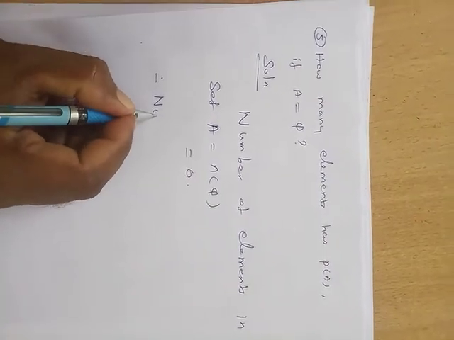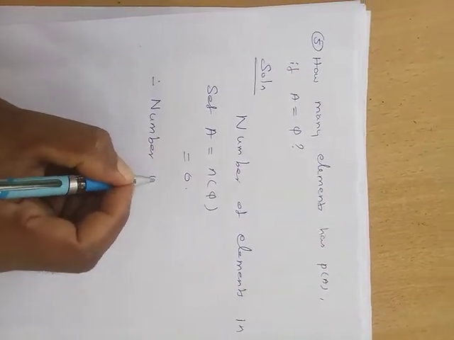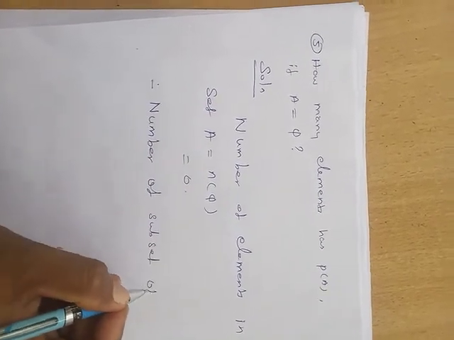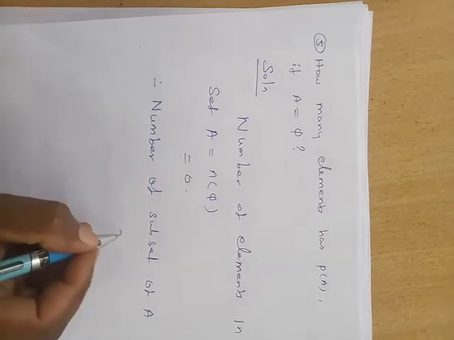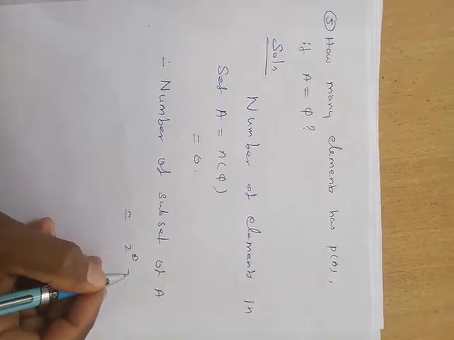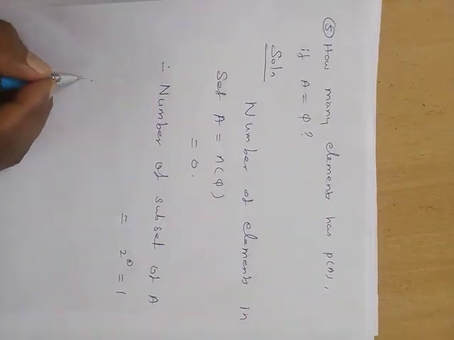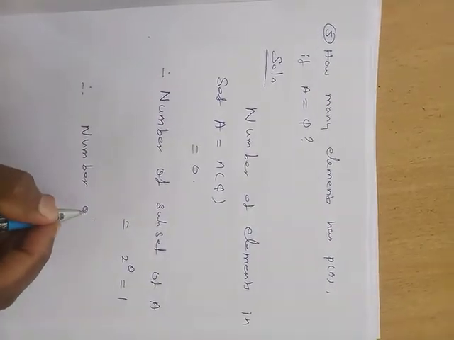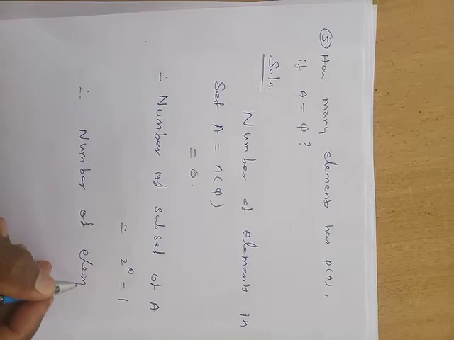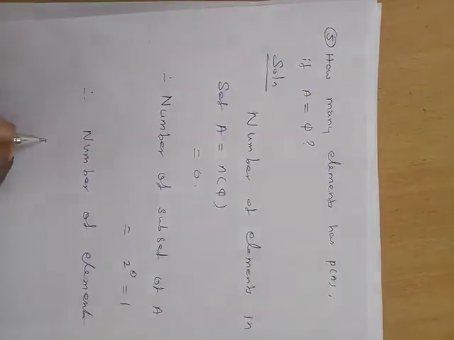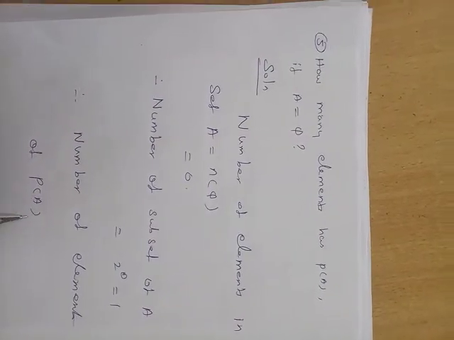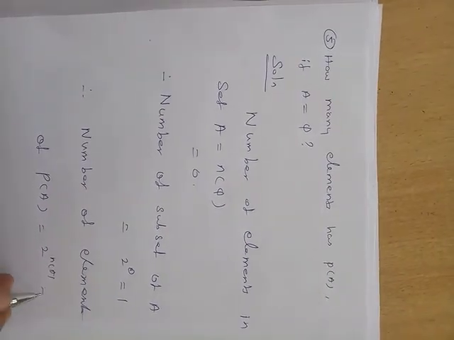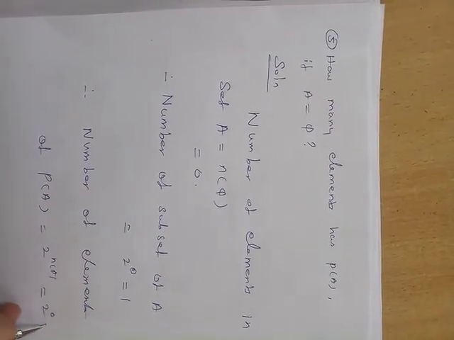Therefore, the number of subsets of A is 2 power 0, which is equal to 1. Therefore, the number of elements of the power set of A is equal to 2 power n(A), which is 2 power 0, equal to 1.